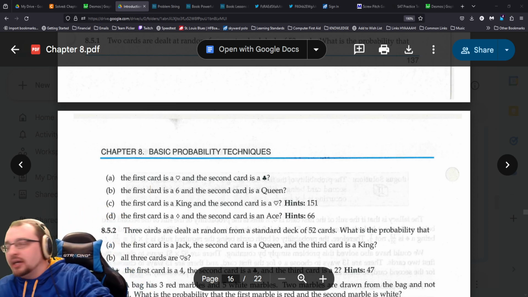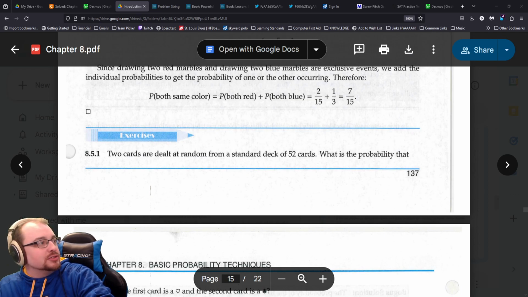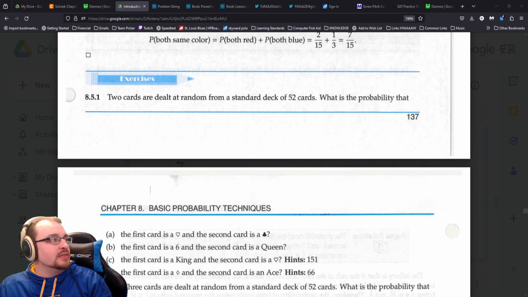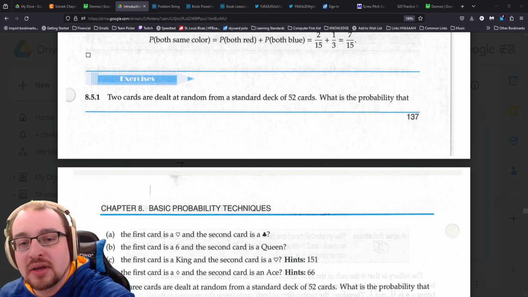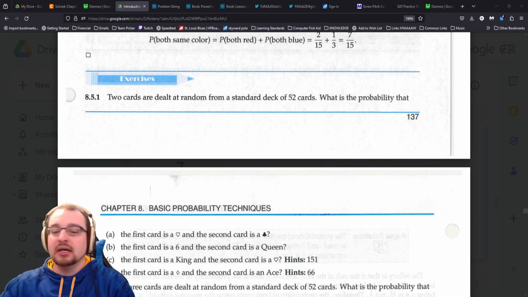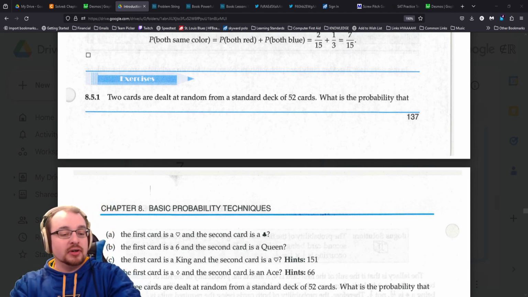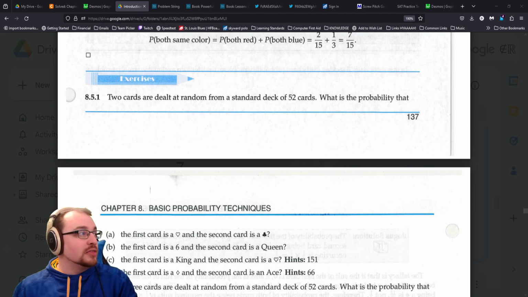Here's what I'm looking at. This is exercise 851, so chapter 8, section 5, exercise 1. Let's just do this one together, and then what I'll do is I'll write out an answer key and post it on Classroom like I would normally put on the board. That way you guys can check this stuff out. Scooter especially, make sure you're uploading the stuff you do, bud. I want to give you credit for it, okay? So this will be your submission for Friday, right? One of the things that you can do.